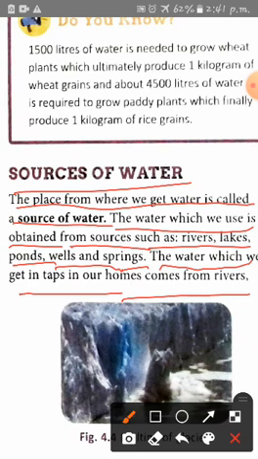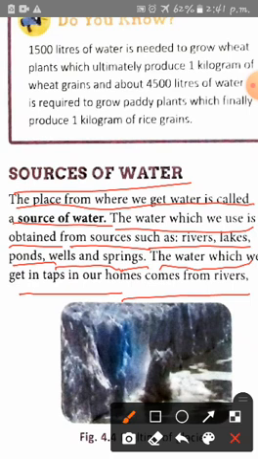So when we get water from these sources, the water is in contaminated form, because the water of rivers, lakes and ponds contains some suspended impurities and it is not good for direct use.